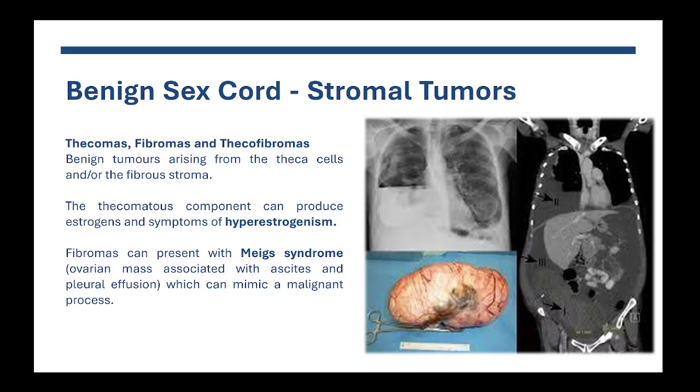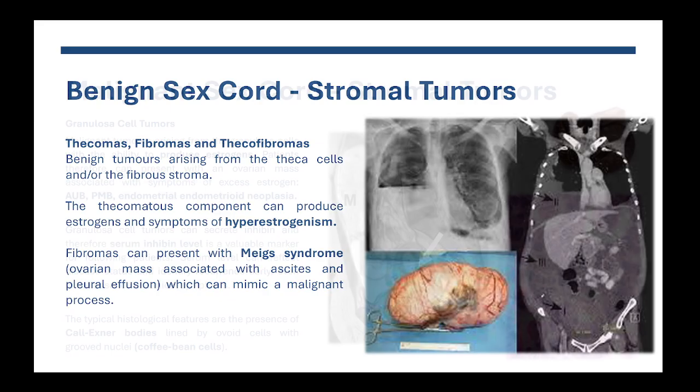hyperestrogenism. Okay, and a very important syndrome for you to know about for your exam is the Meigs syndrome. So patients with fibroma can present with an ovarian mass that's associated with ascites and pleural effusion. Okay, and that clinical presentation really mimics a malignant process. However, when we get in, we realize this is a fibroma and it's all benign. So this is called Meigs syndrome. And again, very high yield for your exams.